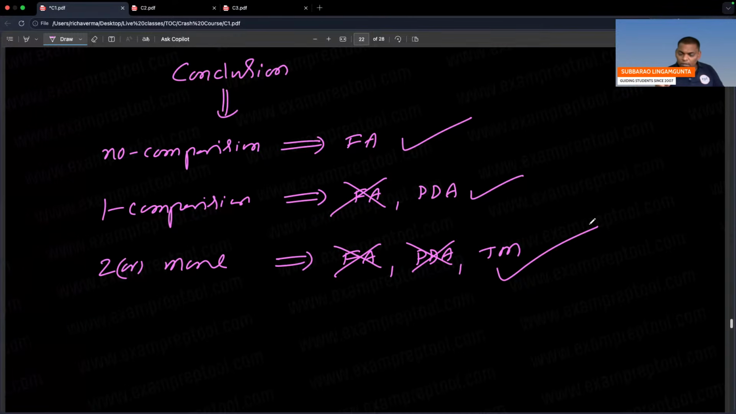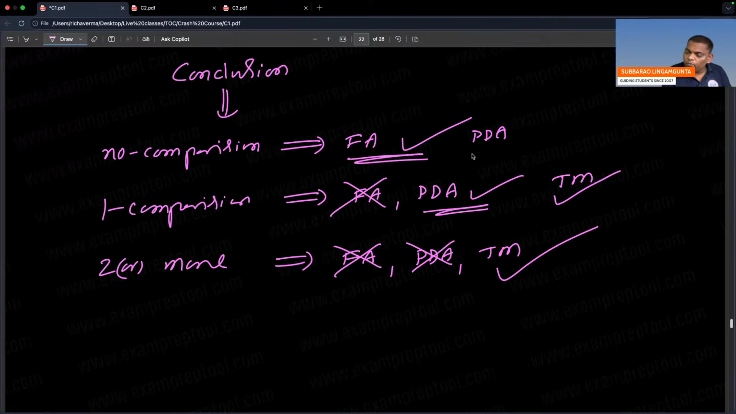Right? So next one. One more thing, PDA pass means Turing machine also will pass. See, smaller machine working, bigger also will work. Be careful. One comparison: finite automata fail, PDA pass, Turing machine pass. As of now, I can say only this conclusion. I cannot say more than this. A little more deeply, we'll see afterwards.